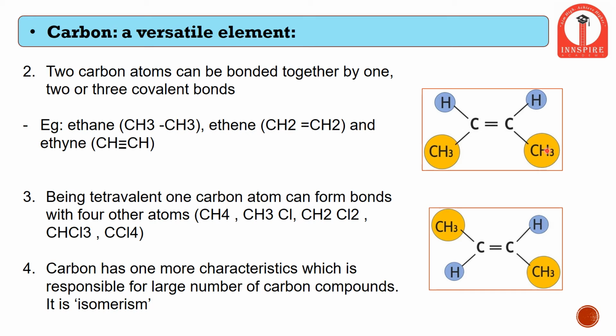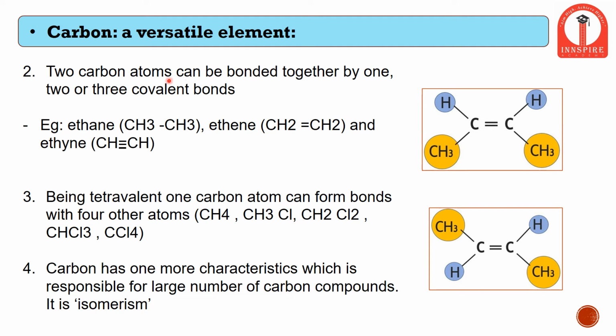That is, the chemical composition is the same, but the structure or the position changes. Both examples have 2 methyl groups and 2 hydrogen atoms attached to 2 carbon atoms, but the position of the methyl group and hydrogen attaching to the carbon atom is different. So this difference in these two compounds is called isomerism, and the two compounds which have the same chemical formula but different structural formula are called isomers.